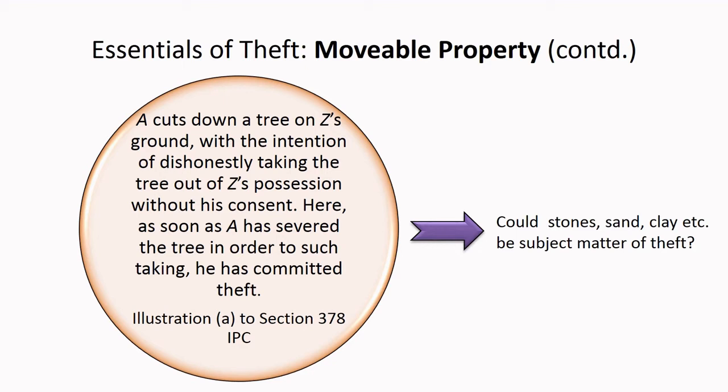attached to earth. But explanations 1 and 2 to section 378 make it clear that a tree is a movable property, because it says anything which is attached to earth, if severed, becomes a movable property and hence a subject matter of theft. Also, it says that the severance itself becomes theft. So either way, the charge of theft would stand.